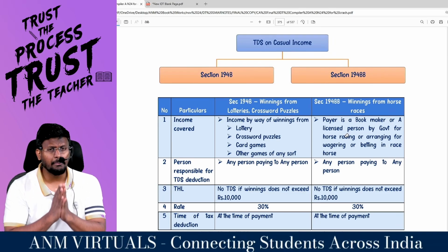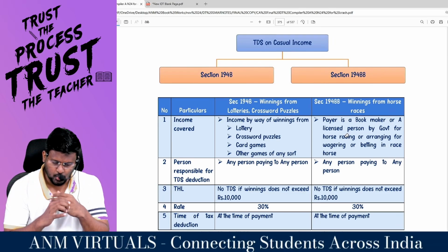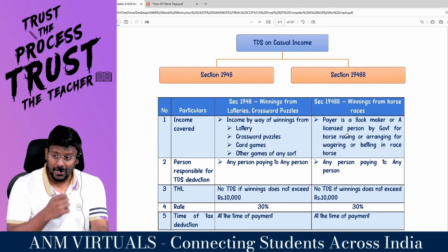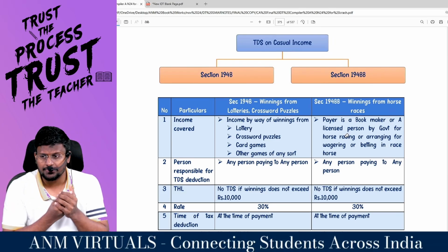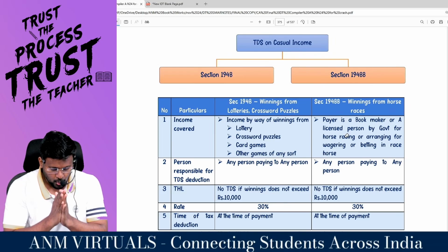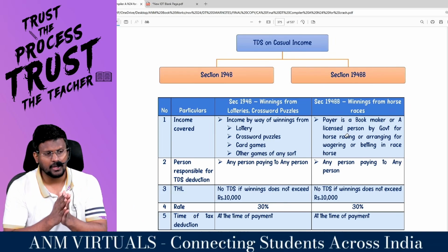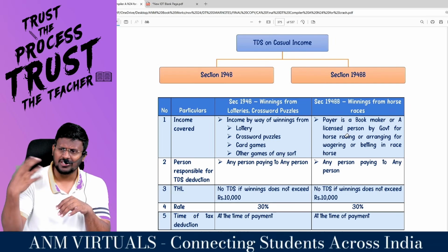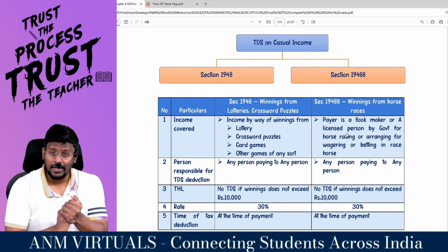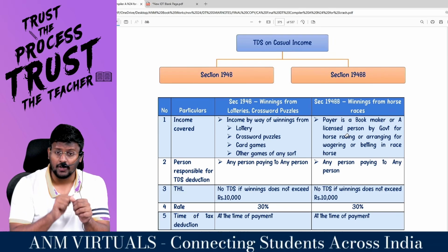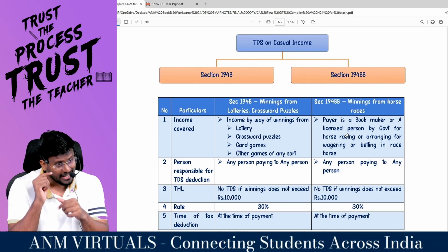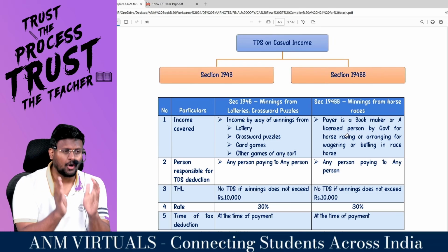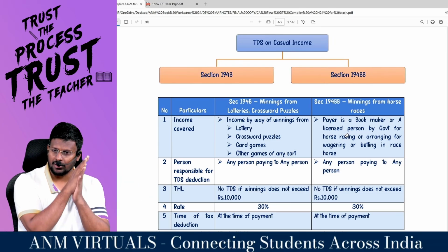194B is income by way of winnings from lottery, crossword puzzles, card games or any other games of any sort. 194BB, BB stands for Bada Bhagya, that is, winnings from horse races. Out of the 5 casual incomes, they kept horse race separately because any loss from horse races can be carried forward up to 4 assessment years. Only the loss from horse race can be carried forward. So the treatment of horse race under the Income Tax Act is separate.